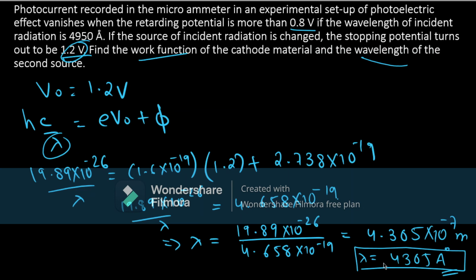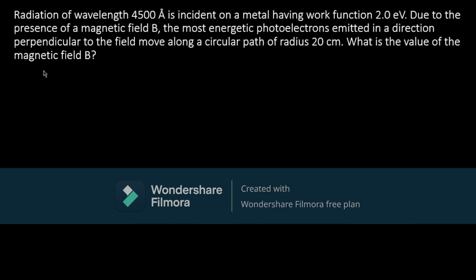Let's look at the next sum. Radiation of wavelength 4500 Angstrom is incident on a metal having work function 2 electron volt. Due to the presence of a magnetic field, the most energetic photoelectrons emitted in a direction perpendicular to the field move around in a circular path of radius 20 centimeter. What is the value of magnetic field?